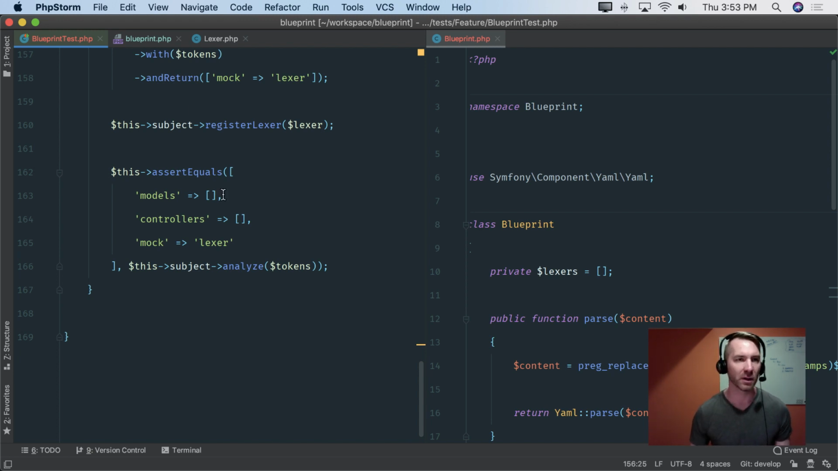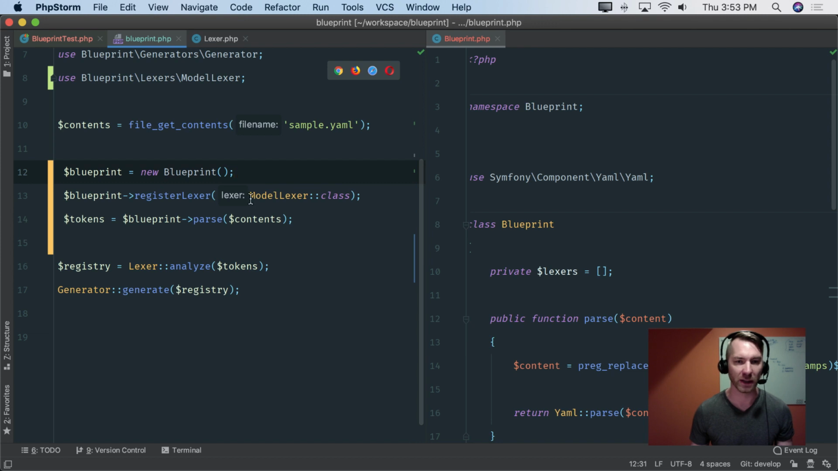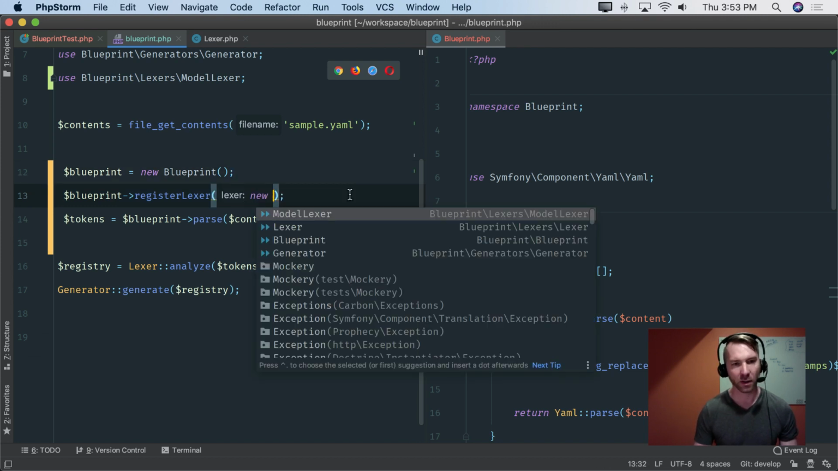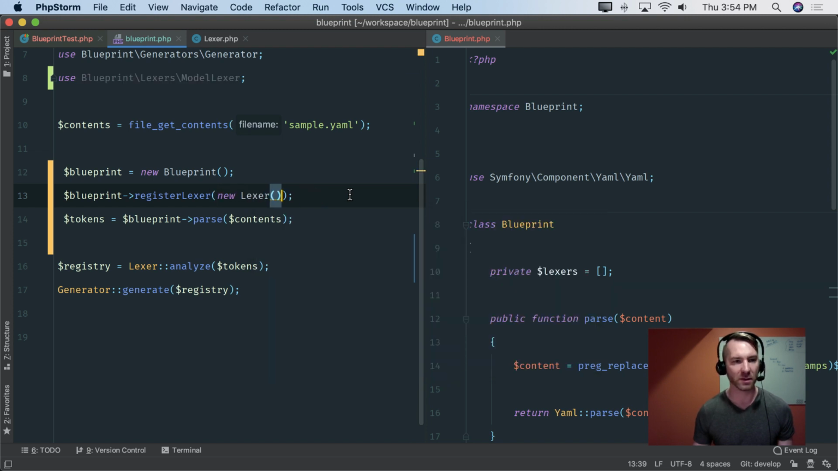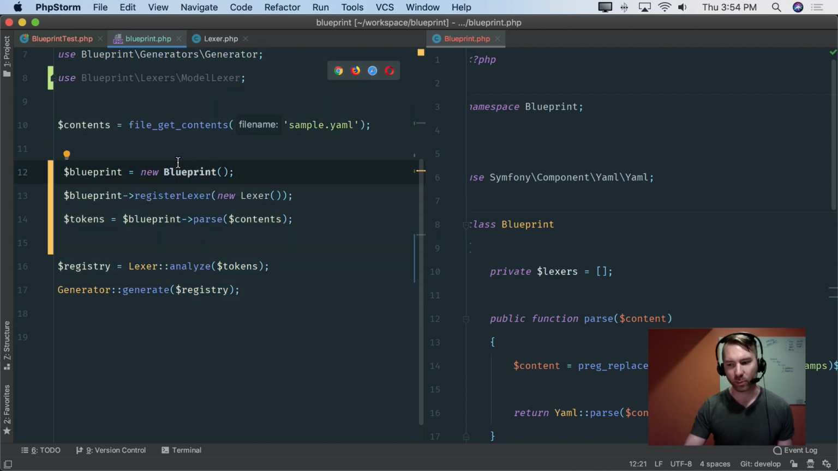I don't want to have to use Pimple or Laravel or whatever it is, all the different things you can use for dependency injection. Again, nothing against it, but if I have to new up a model lexer here, that's not the end of the world in my mind, because this is probably going to have a single full integration test that just demonstrates I call this Blueprint file and I get these files generated. So anyways, I'm going to comment that back out.